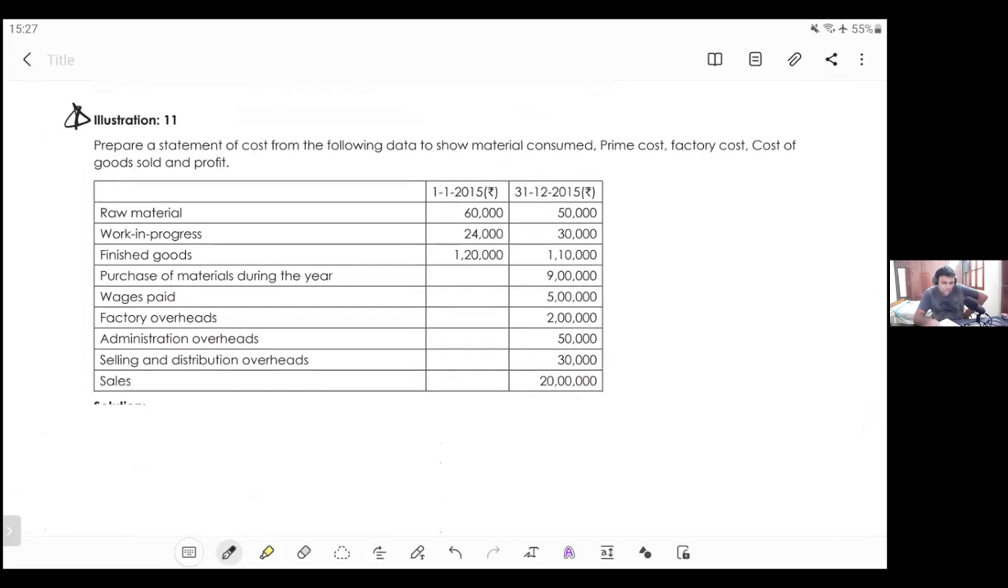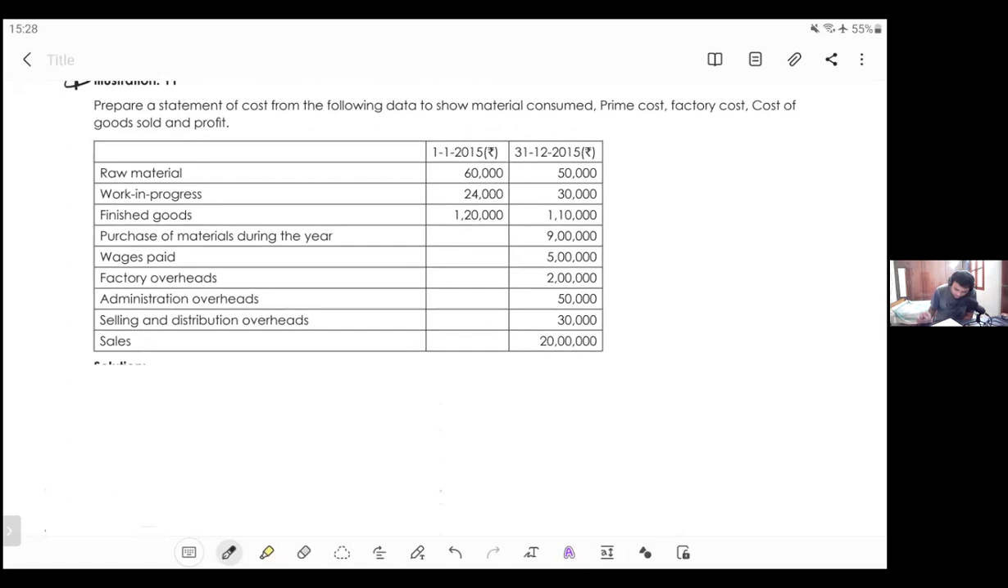Now see this illustration number 11, a beautiful illustration. From this illustration number 11, expect one question in the examination. For sure, 11, 12, 13, 1, 2. You are supposed to expect one question in the examination. Prepare a statement of cost from the following data to show material consumed, prime cost, factory cost, COGS, etc.